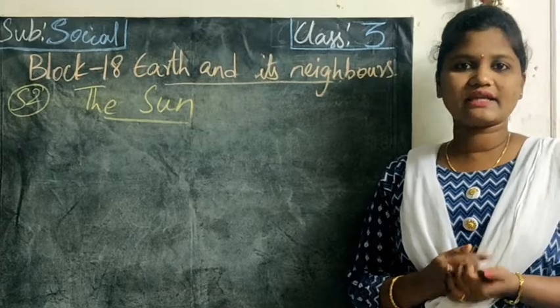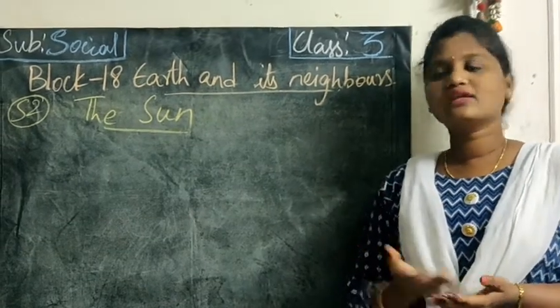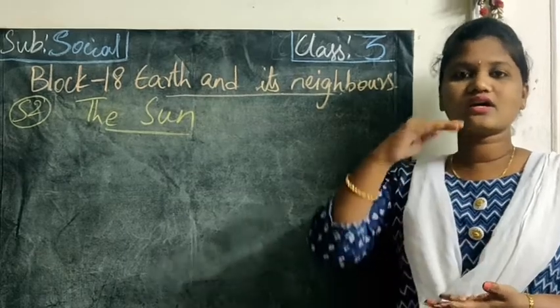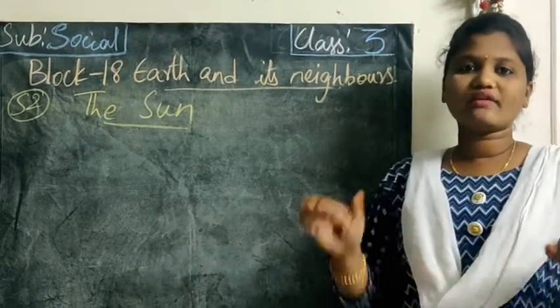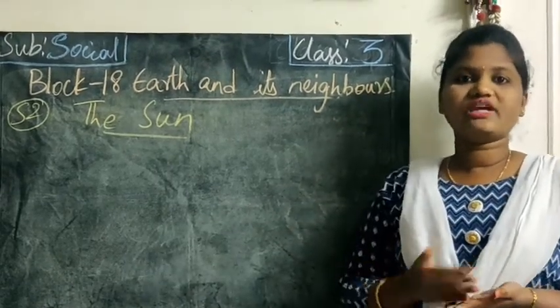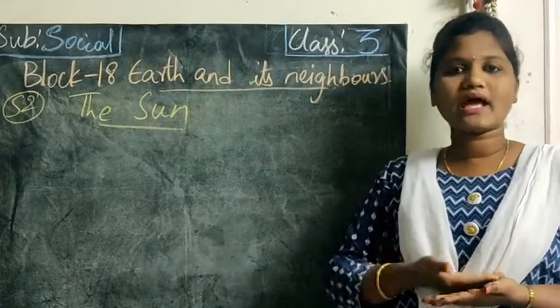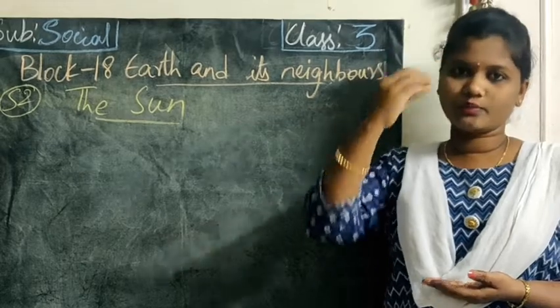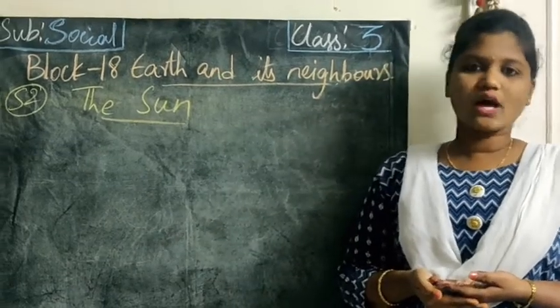How is the ball? It's spherical in shape, and the earth is also spherical in shape, and it has no edges. We don't have any edges on the earth. We have flat at the top and the bottom is also flat. The top is called the North Pole and the bottom is called the South Pole.